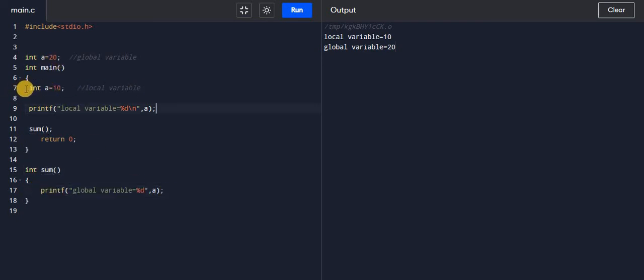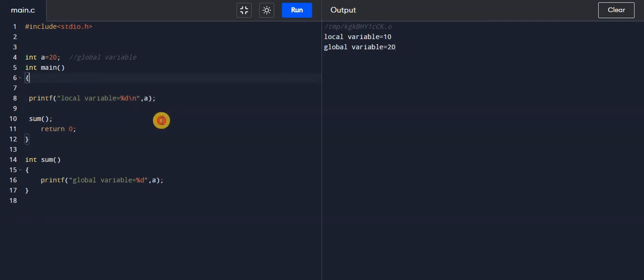Now if I erase this a is equal to 10 from here, what will be the answer? It will be local variable is also 20 and global variable is also 20, because this local variable is also accessing the value of a is equal to 20, and this global variable a is also accessing the global variable a is equal to 20.